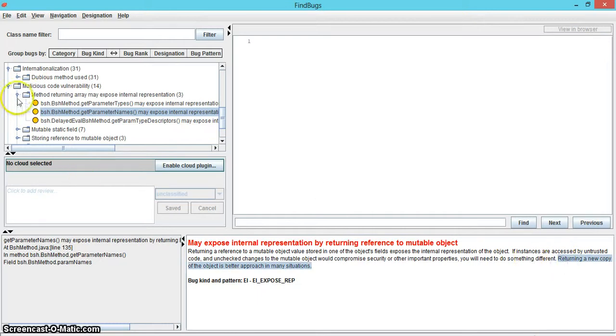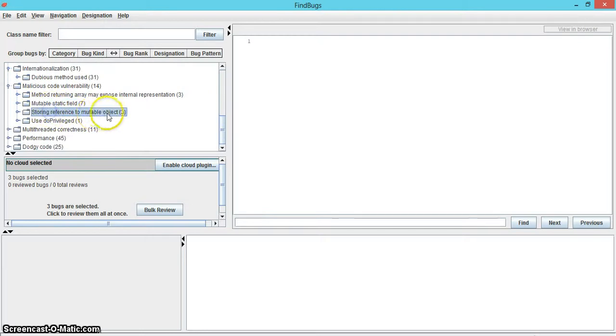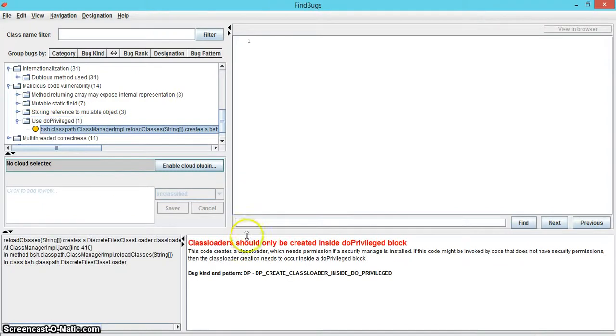The next subcategory is the mutable static field with 7 bugs, followed by the subcategory storing reference to mutable objects with 3 bugs. The final subcategory is use of privileged with 1 bug. This error pertains to a code section that creates a class loader which needs permission if a security manager is installed. Findbugs recommends that class loaders should be created inside a doPrivileged block.